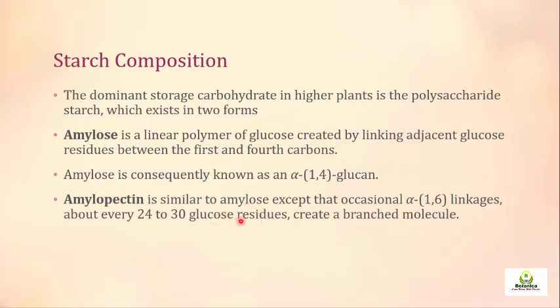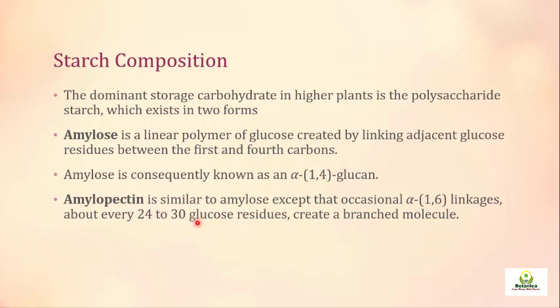A similar type of compound, glycogen, is stored in animals, and it is very much similar to starch, but it differs mainly in that in glycogen the branching is at every 10th glucose molecule. So it is more extensive branching in glycogen, but in starch the branching is comparatively less.